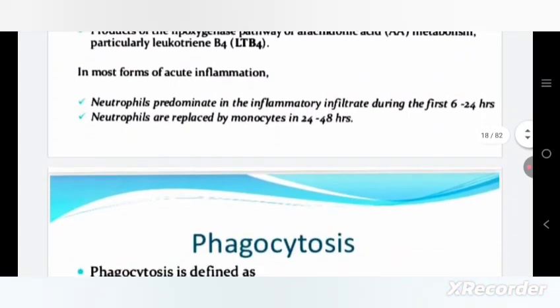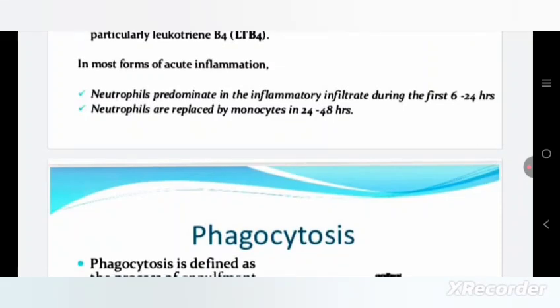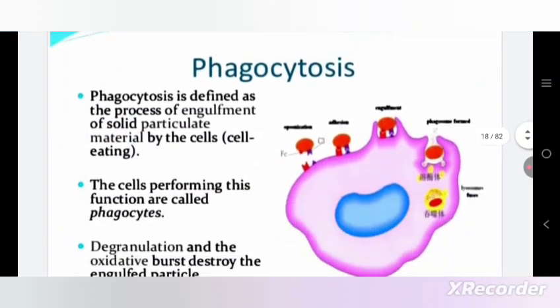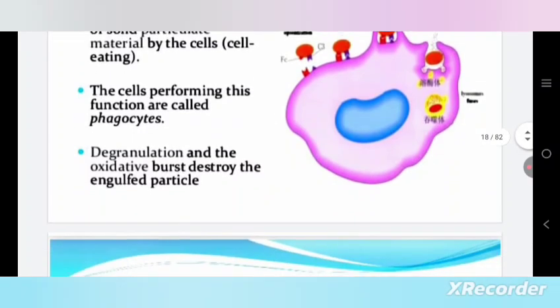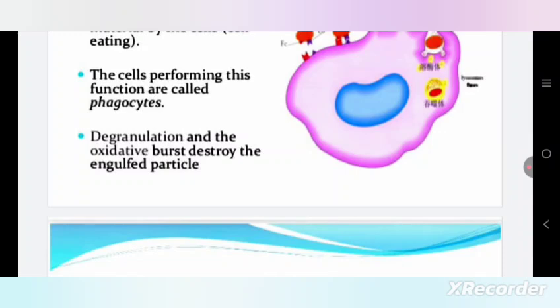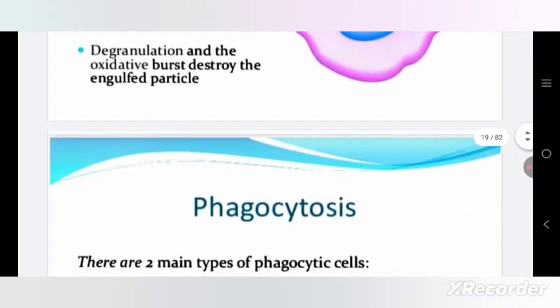In most forms of acute inflammation, neutrophils predominate in the inflammatory infiltrate during the first 6 to 24 hours. Neutrophils are replaced by monocytes in 24 to 48 hours. Phagocytosis is defined as the process of engulfment of solid particulate material by cells, which is cell eating. The cells performing this function are called phagocytes. Degranulation and the oxidative burst destroy the engulfed particle.